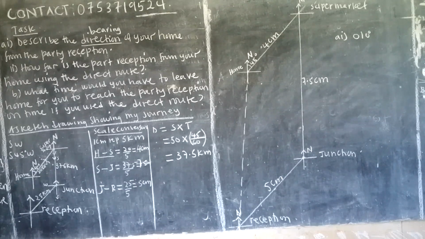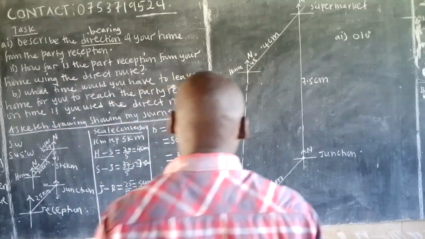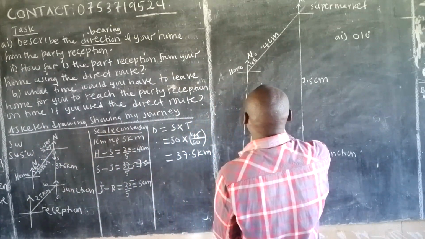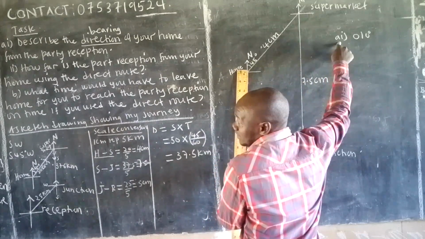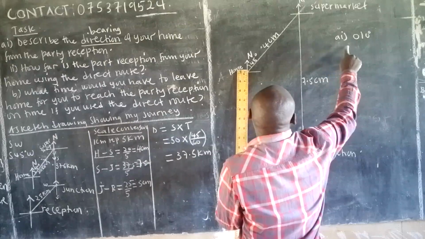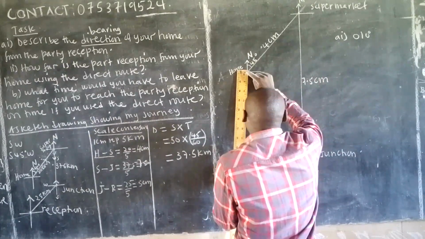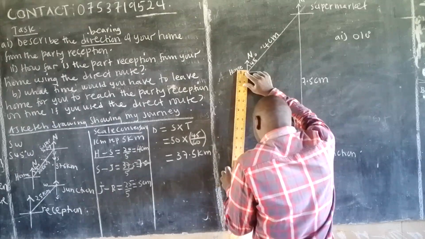Okay, next. How far is the party reception from your home using the direct route? So you come and measure the length of the direct route straight away. Please, here you write it in statement form. Therefore, the direction of my home from the party reception is 010 degrees. Or north 10 degrees east can also work. Okay, measure.